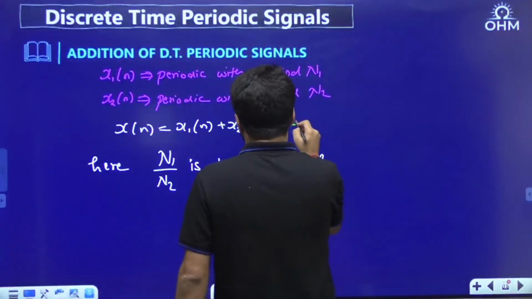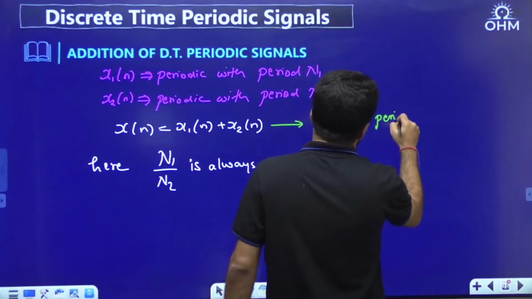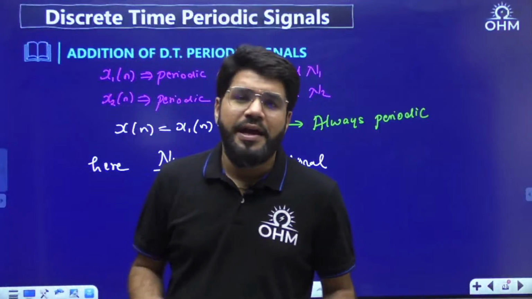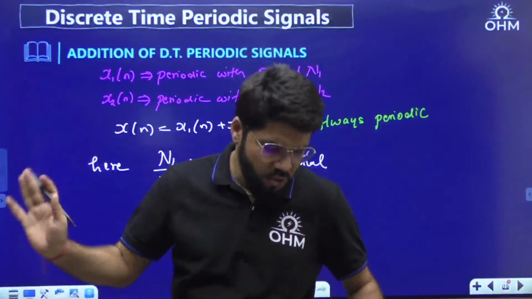And that is why the addition of two discrete time signals is always periodic. Addition of two periodic discrete time signals, no doubt, will always be periodic. There is no condition here.